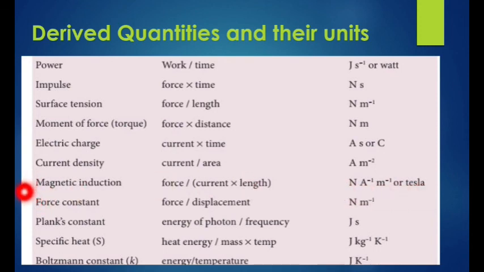Next one, force constant. It comes from Hooke's law: force is directly proportional to displacement. To remove the proportionality, we introduce a constant term, called the force constant. In the case of Newton's law of gravitation, you introduce capital G. It is expressed as force per displacement. The unit of force constant is Newton meter.